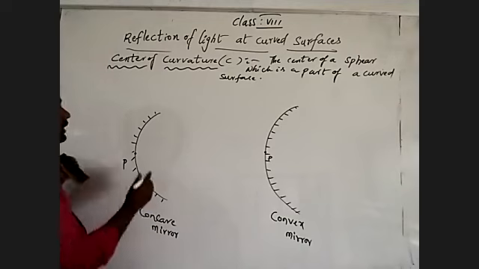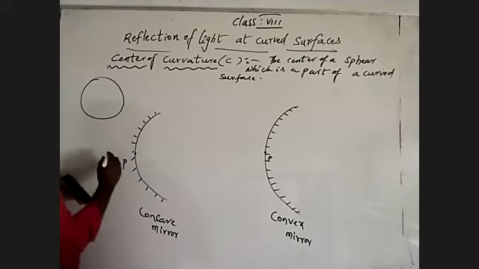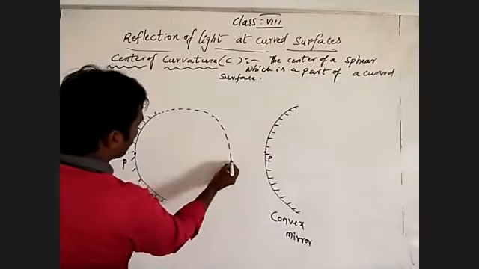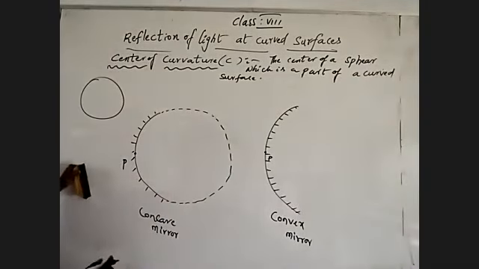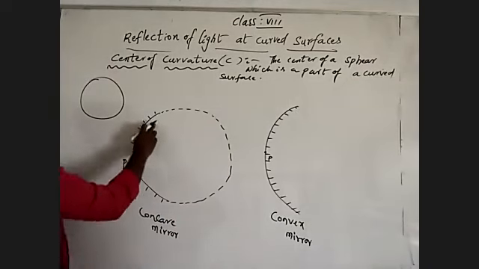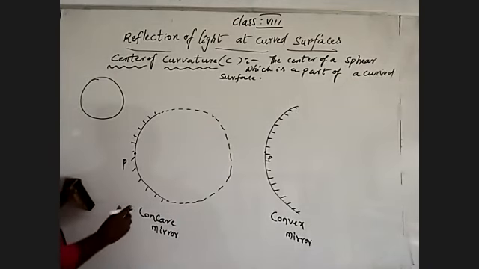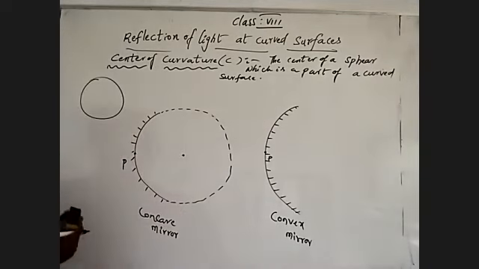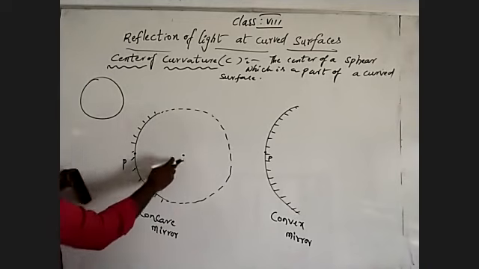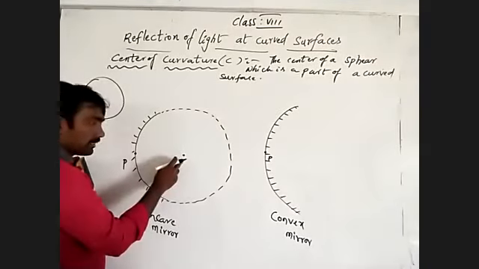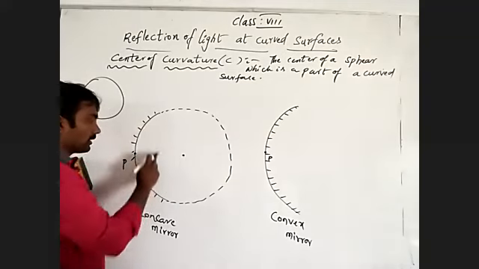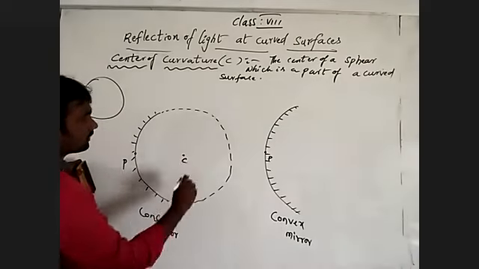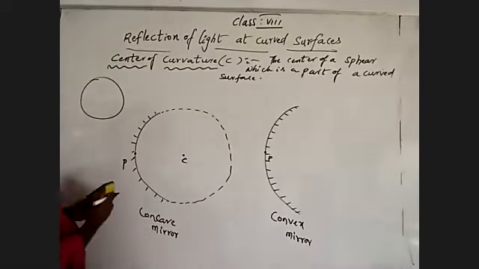Coming to that, how can we make a spherical surface? This is a sphere I've made with a concave mirror, by using the inner curved surface. This is the center of the sphere, which is a part of the curved surface. Understand? This is what you are calling the center of the sphere.